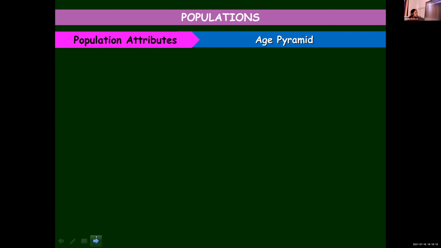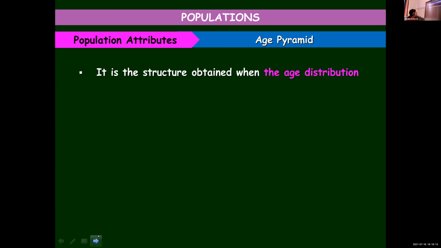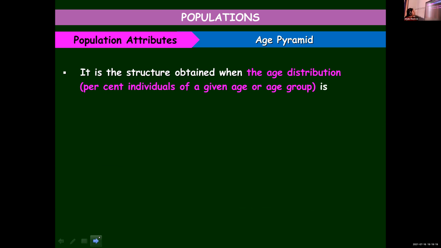Then moving on to the next one, age pyramid. Age pyramid is the structure that we get when the age distribution is plotted for the population. If the age distribution for a given population is plotted, you get an age pyramid. Age distribution means the percent of individuals belonging to a particular age group. You know that in a population, the individuals belong to different age groups. So if you plot the percentage of individuals belonging to different age groups, you will get an age pyramid.